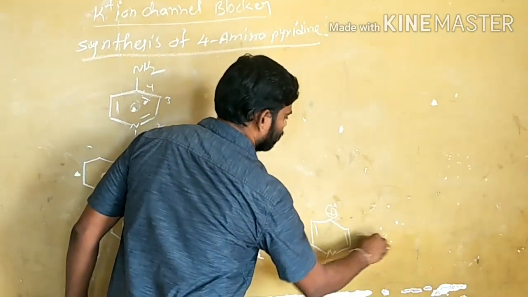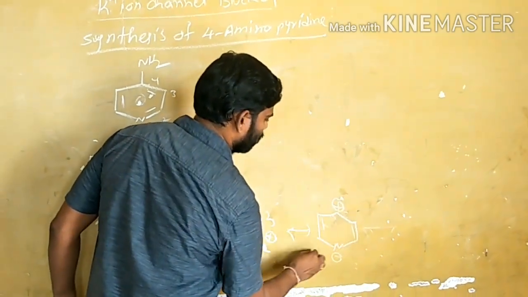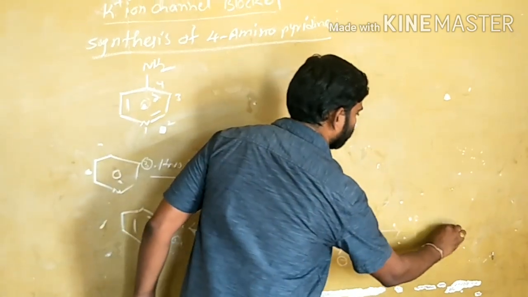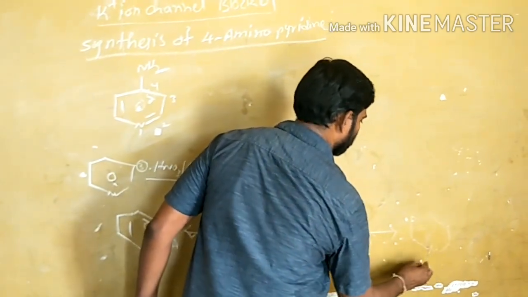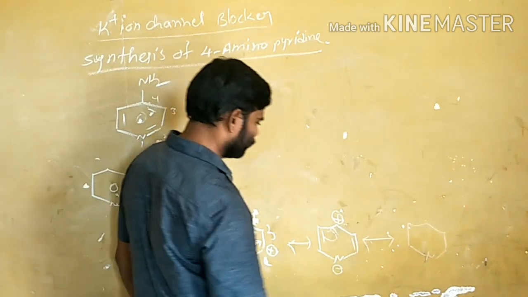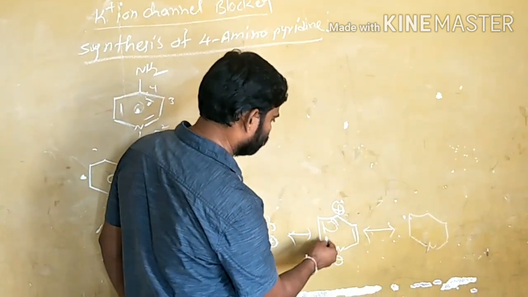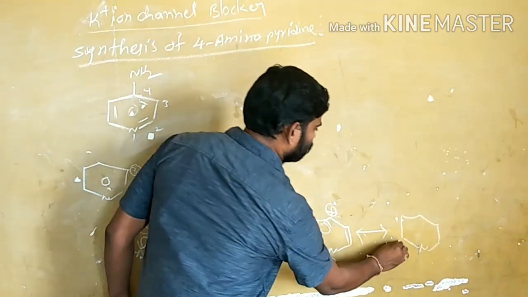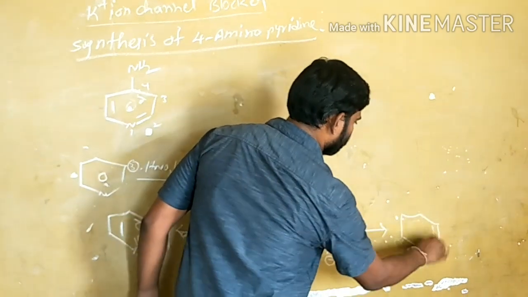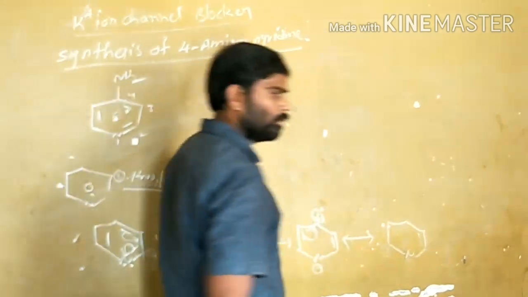The next resonance structure will have the positive charge here. This is okay.